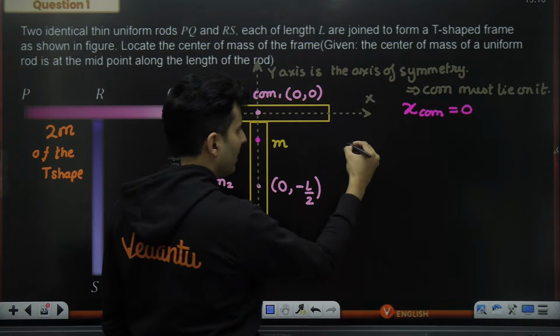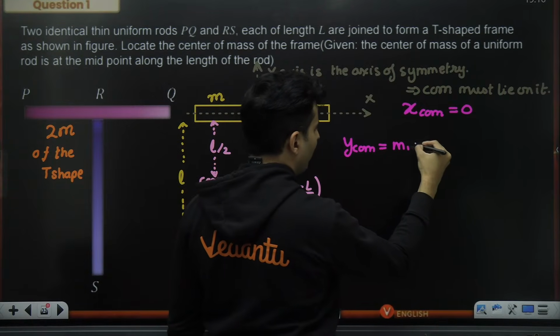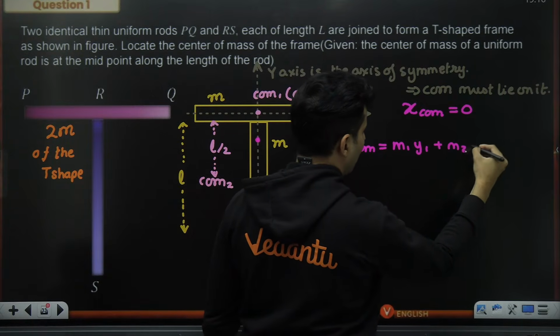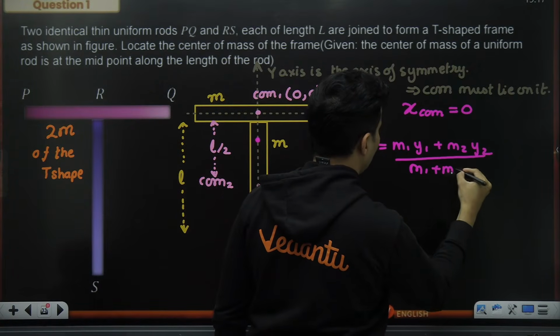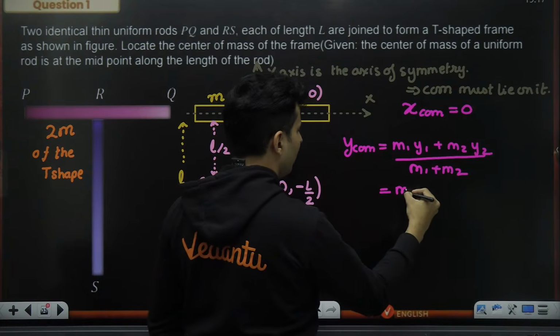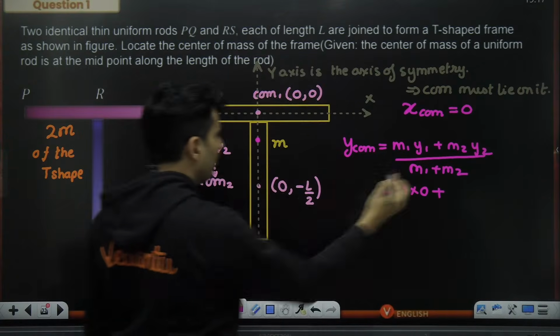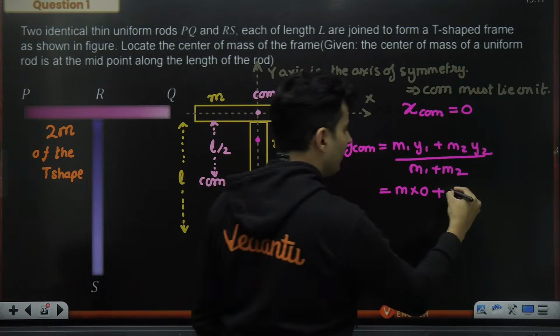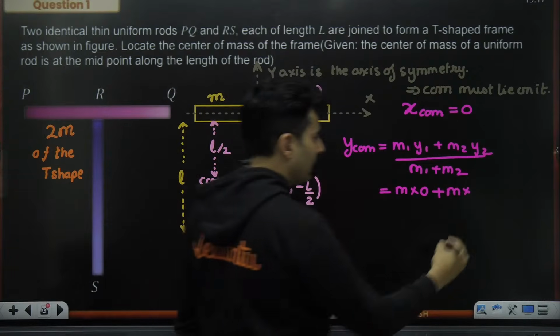Therefore, my y coordinate of the center of mass will be m1 y1 plus m2 y2, whole thing divided by m1 plus m2. What is mass number 1? This guy, which is m. What is its y coordinate? It is 0. Plus mass number 2, which is also m. Its y coordinate is minus L by 2.